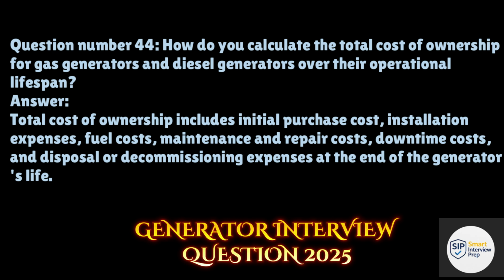Question number 44. How do you calculate the total cost of ownership for gas generators and diesel generators over their operational lifespan? Answer. Total cost of ownership includes initial purchase cost, installation expenses, fuel costs, maintenance and repair costs, downtime costs, and disposal or decommissioning expenses at the end of the generator's life.